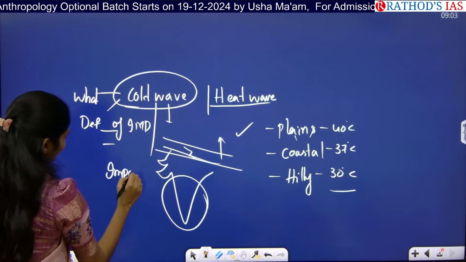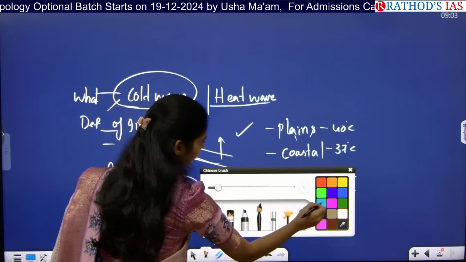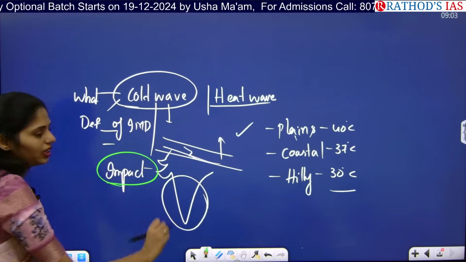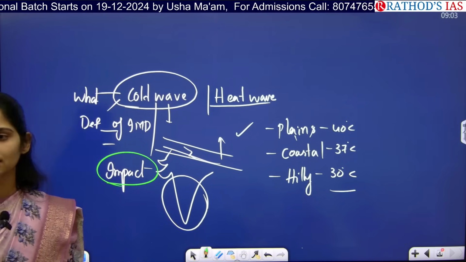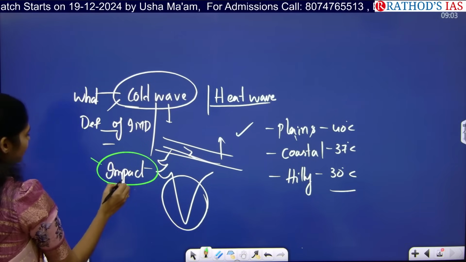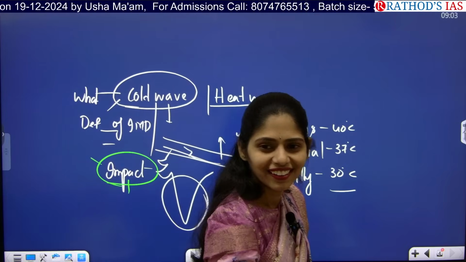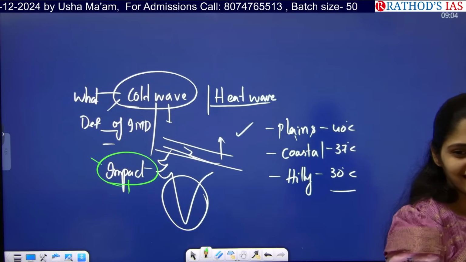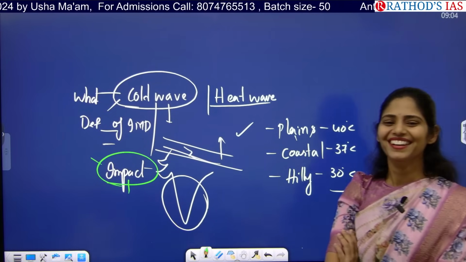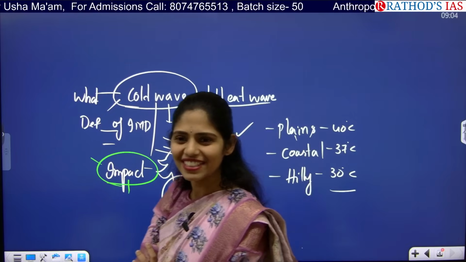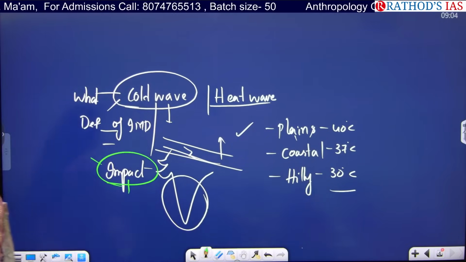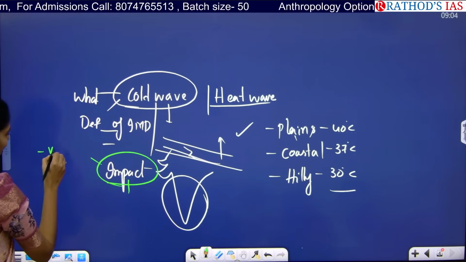Tell me what is the impact of cold wave. Impact of cold wave. I want both positive and negative. So impact of cold wave, guys, fast. Negative is nothing but, tell me.